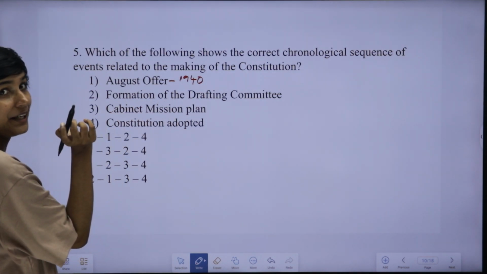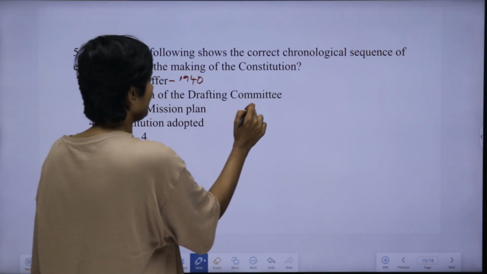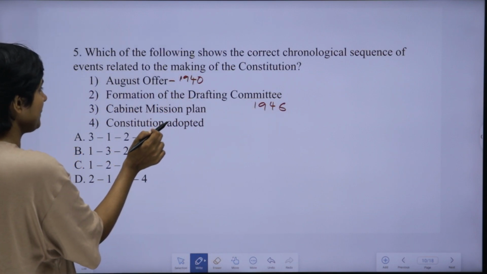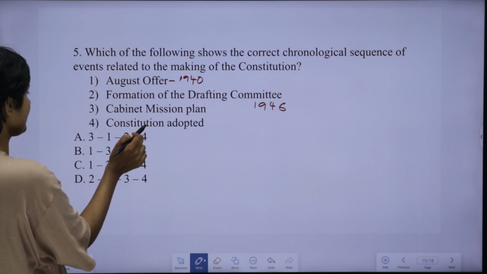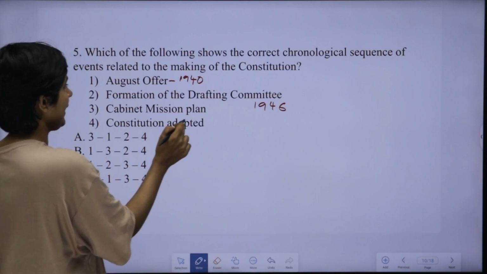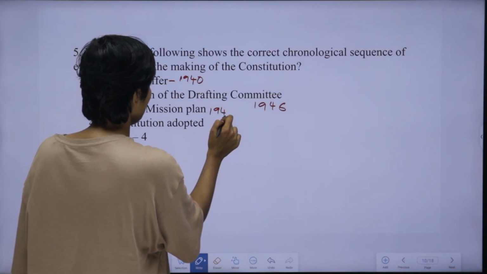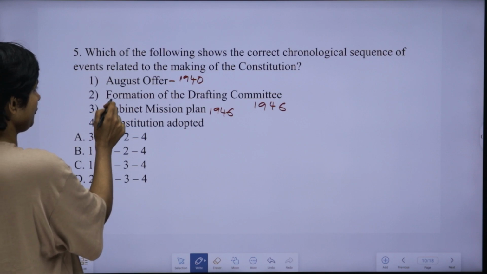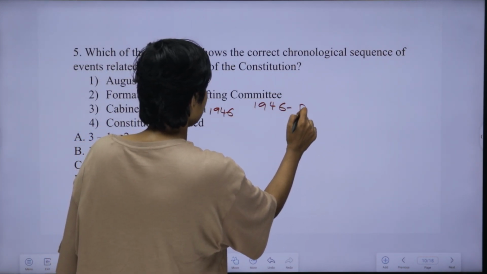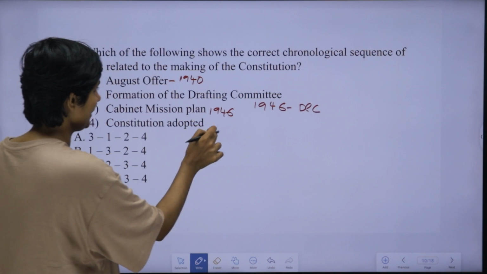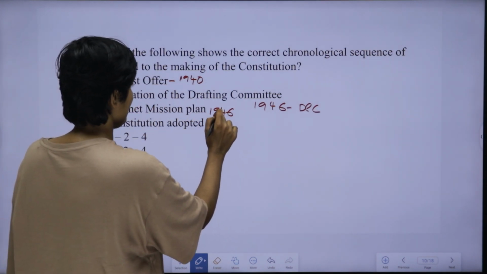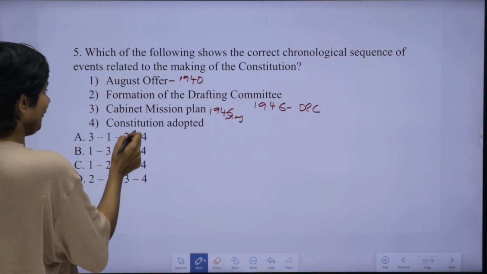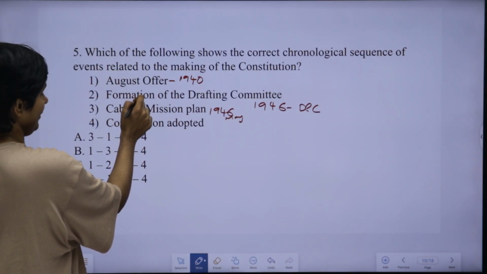Formation of the drafting committee. You all know we studied it today, 1946, right? Formation of drafting committee. Cabinet mission plan also came into India in the year 1946. So 2 and 3 are 1946. So formation of the drafting committee was in December of 1946. We have to look into months now. Cabinet mission plan came in May or something like that. So after cabinet mission plan, the drafting committee was formed.